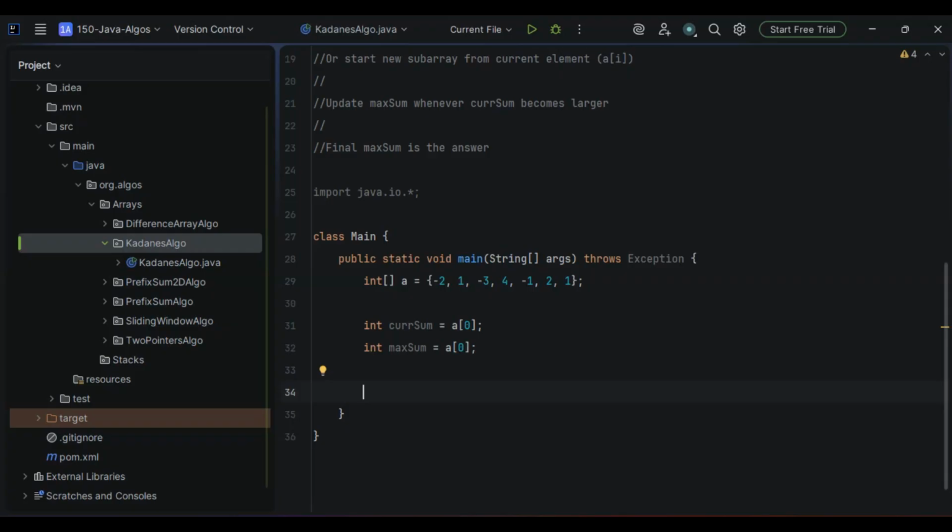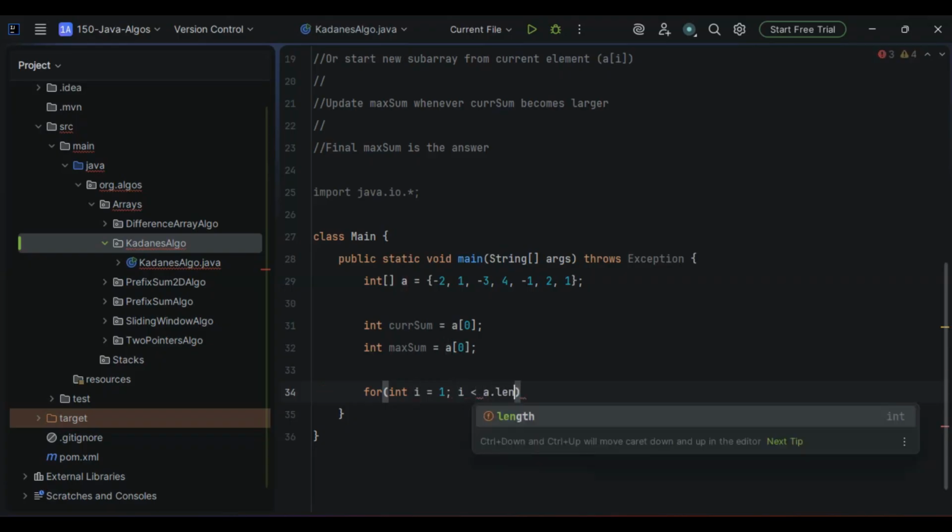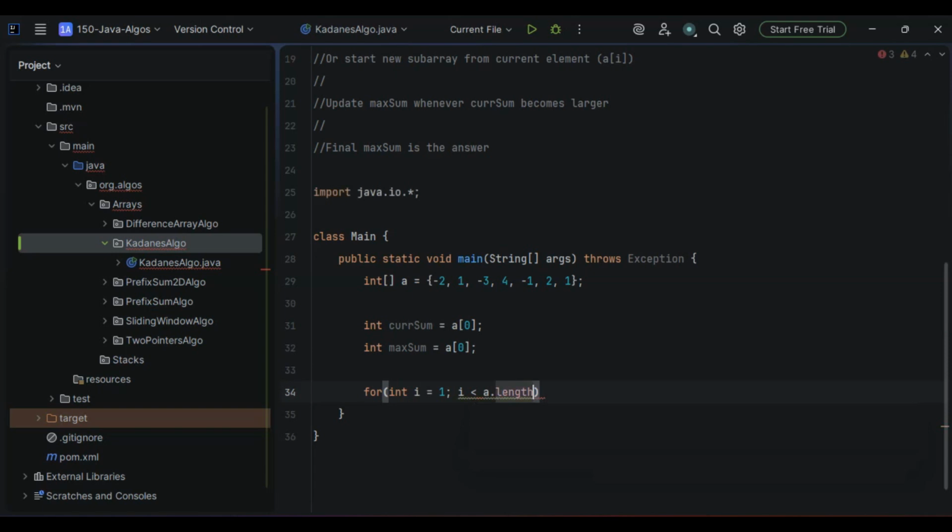Now let's traverse, so let's go with the iteration part. I'll just go with int i equals 1, because we have set the current sum as well as the max sum both to the element present at the first index. So the loop starts from index 1 because index 0 is already considered. i less than length of the a, i plus plus.